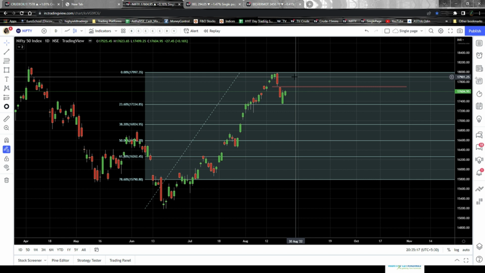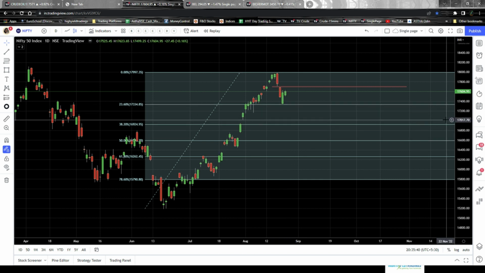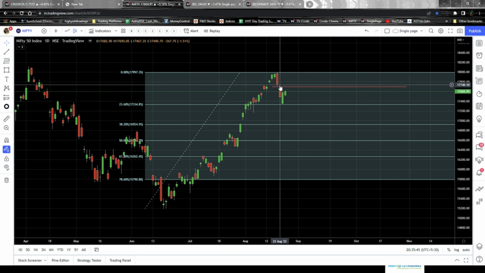So the overall trend is bullish, but the short term trend was bearish, right? And the exact same thing happened if you take the help of the Fibonacci retracement. It is creating a support area here, and as you can see, it did retrace back exactly from the 23.6% support level, right?